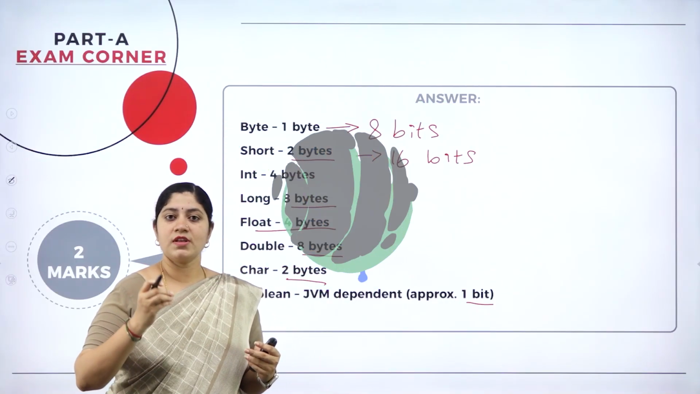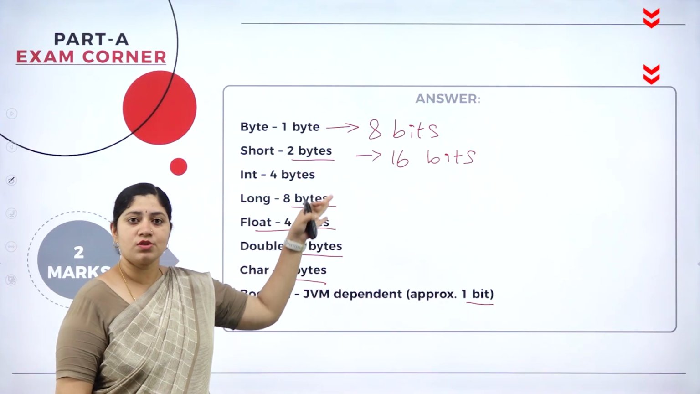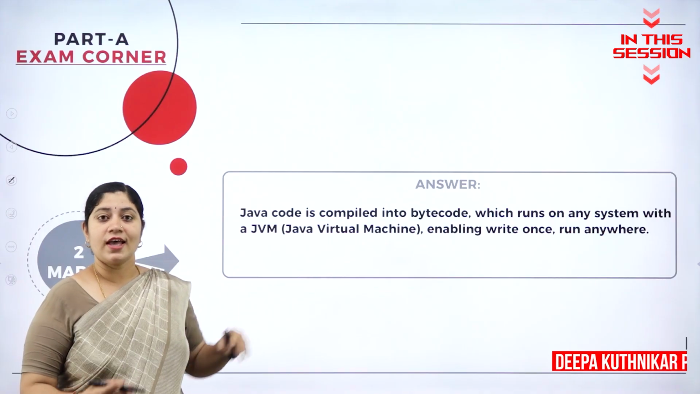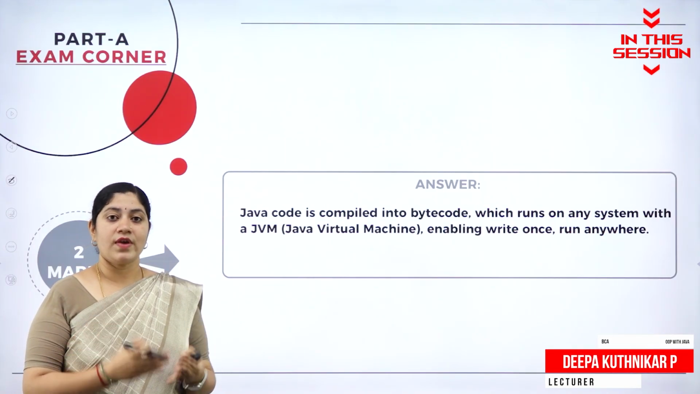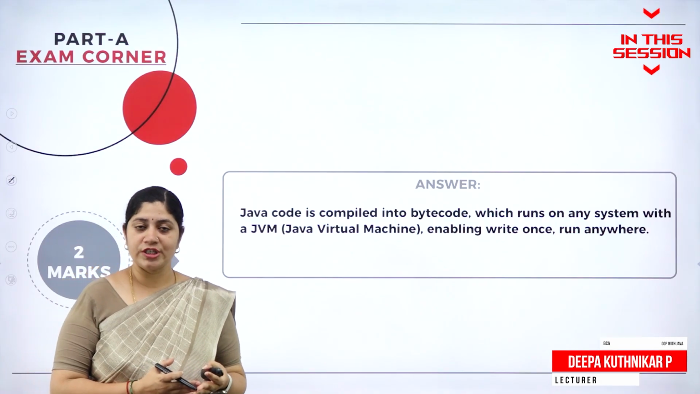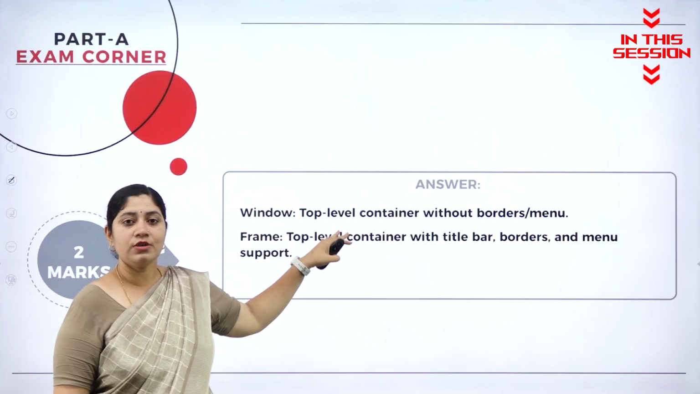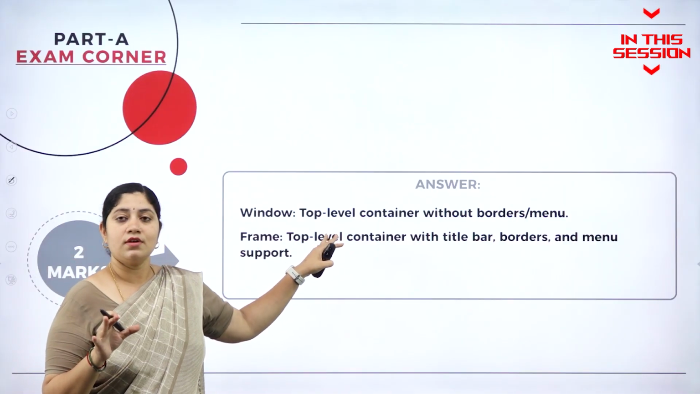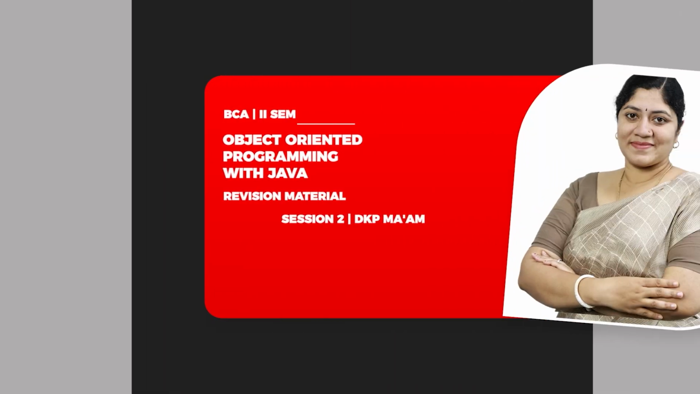So sometimes they will only ask the data types along with an example, and sometimes they can also ask the sizes of these data types. So you should be ready for both the things. Java is portable because, as we know, Java requires a JVM machine, and whenever we use JVM machine, then our information will be converted to the bytecode. Window is nothing but a complete top level container without any borders or the menu boxes.